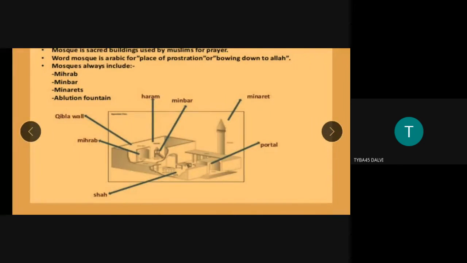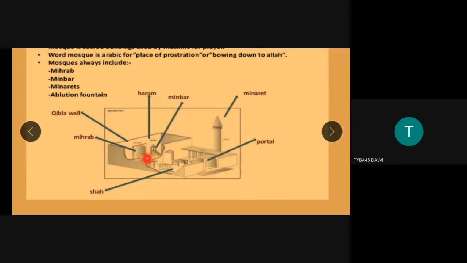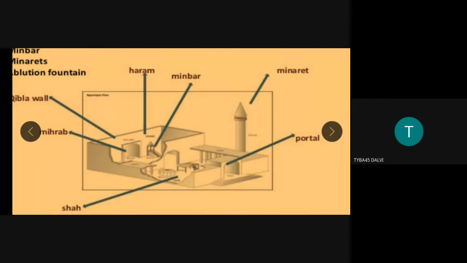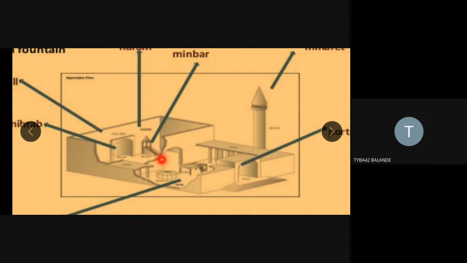Then we come to the minbar. What is the minbar? You can see the minbar as I have zoomed the figure. Can anybody from the audience tell me what you can see in the minbar structure? Sir, it looks like stairs. Yes, absolutely. Very good. The minbar is called a pulpit in English. What is a pulpit? It is a raised platform. It has a staircase, and it has an arch. So it is a platform raised above the surrounding level, to give prominence to the person.